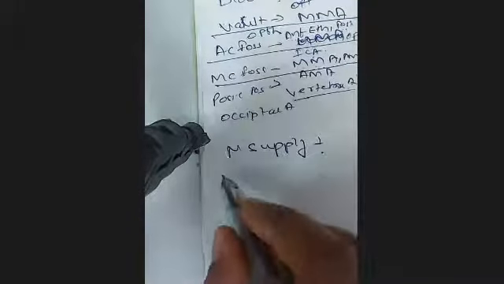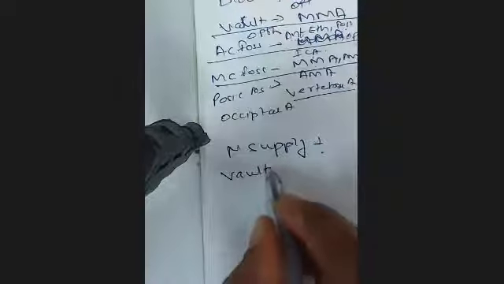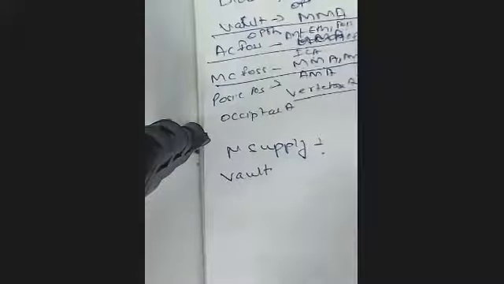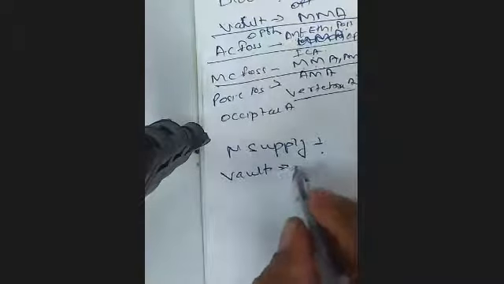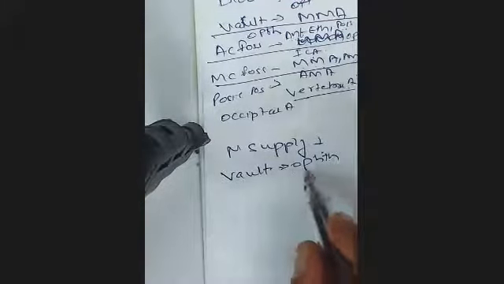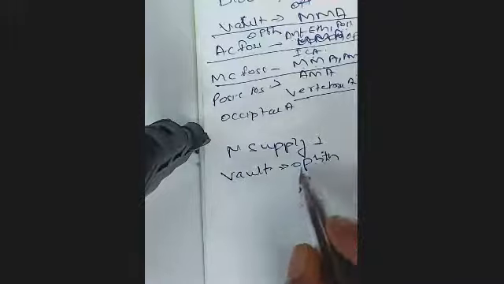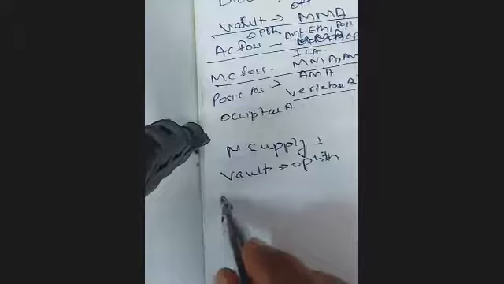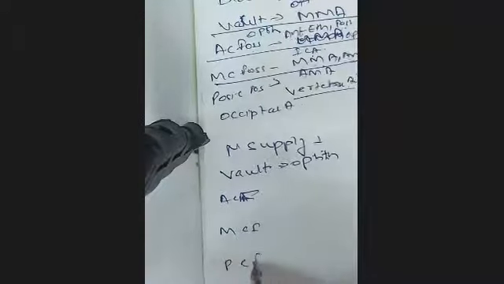Then nerve supply. Again, we go by the same way describing the nerve supply. One is the vault, the nerve supply of the vault. So it is by the ophthalmic division. Ophthalmic spelling, always remember OPHTH. You normally write OPT, but it is OPHTH, ophthalmic. Then anterior cranial fossa, middle cranial fossa, and posterior cranial fossa.